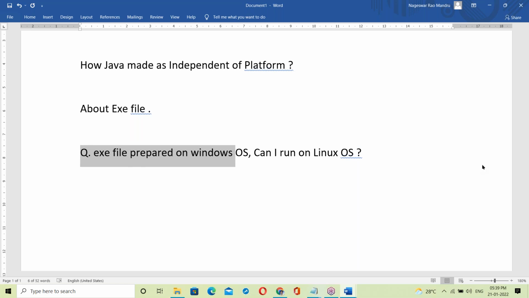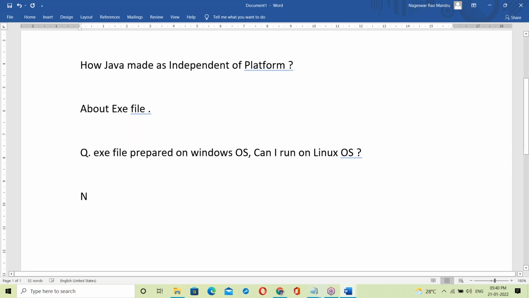Let me check your answers. Abhinay is saying no. Kalyan is saying yes. No, I'm asking about an exe file, not Java. An exe file prepared on Windows, can I run it on Linux? Almost everyone is saying no. Yes, the answer is no.